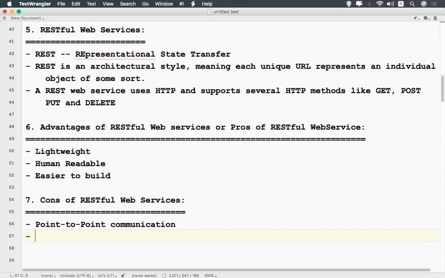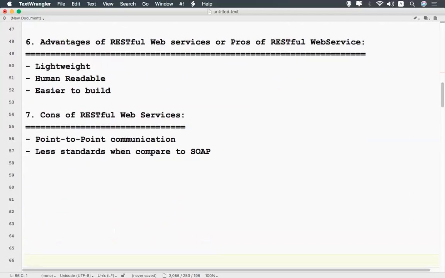Another con is fewer standards when compared to SOAP. For each and every thing we'll have some standards, right? When you compare with SOAP, you'll have fewer standards, which might lead to some issues, so we put this point as one of the cons.